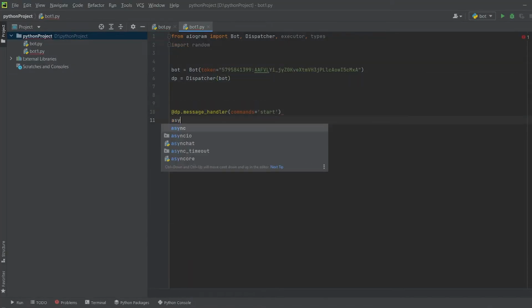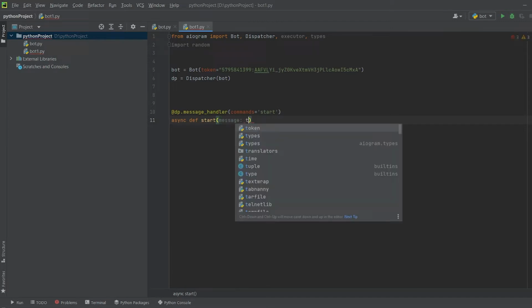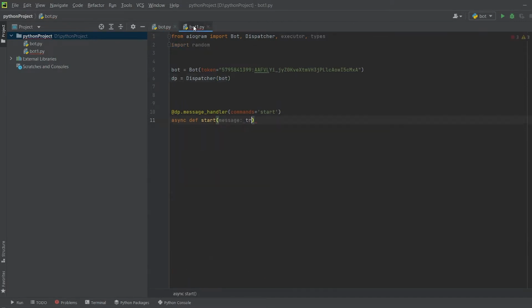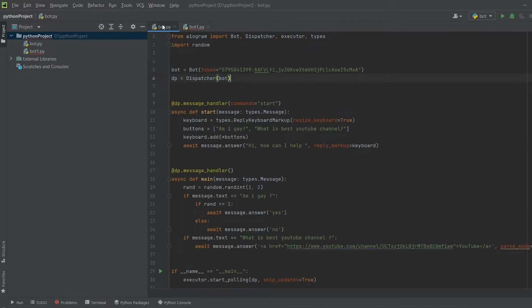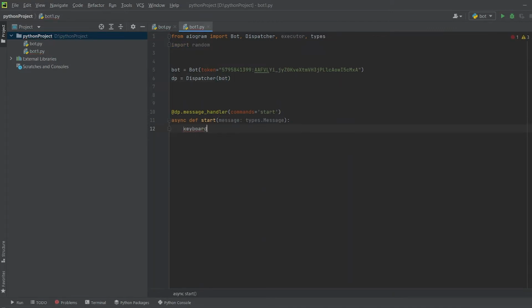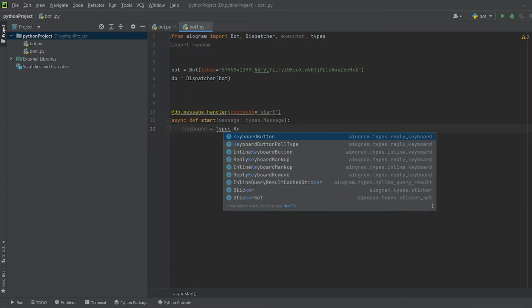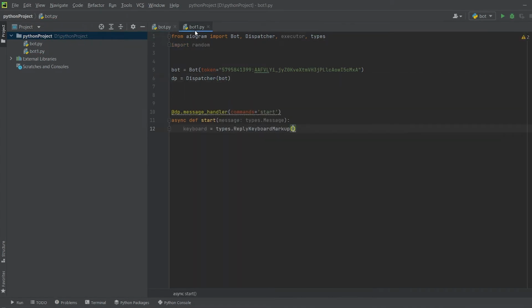So, firstly we need to handle the start command, because this is what the user will write. Next we need to create an asynchronous function. Yes, Aiogram is an asynchronous library. So we create a start function and connect the keyboard. We created two buttons: "Am I gay" and "What is the best YouTube channel".